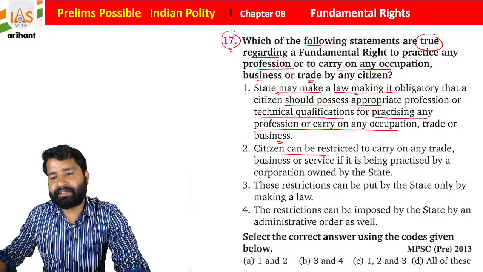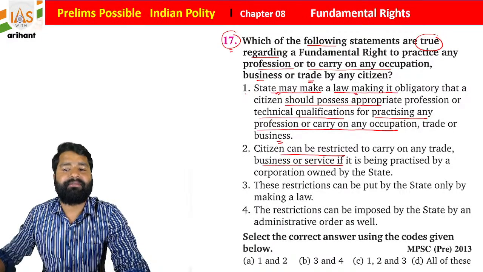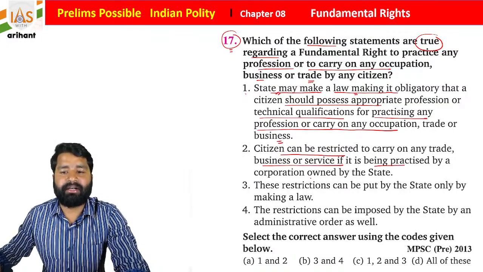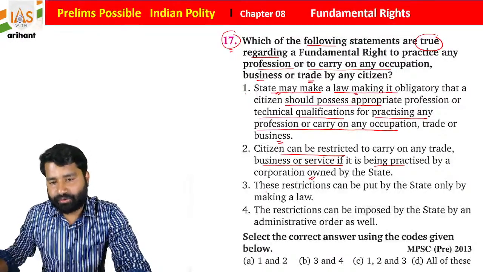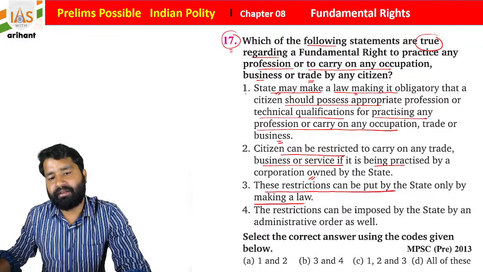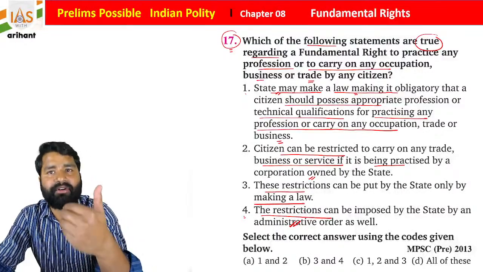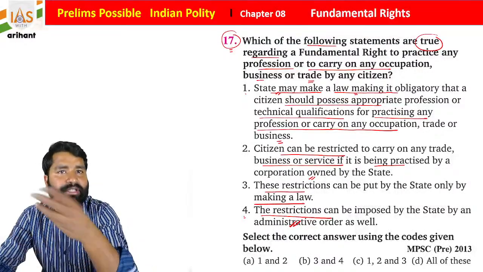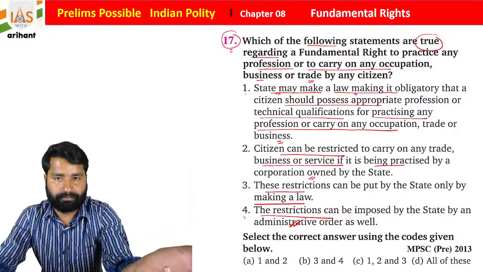Citizens can be restricted from carrying on any trade, business or service if it is being practiced by a corporation owned by the state. These restrictions can be put by the state only by making a law. And 4 says that the restriction can be imposed by the state by administrative order as well. Administrative order means the administrative officer is going to say that you have to stop it without any law.